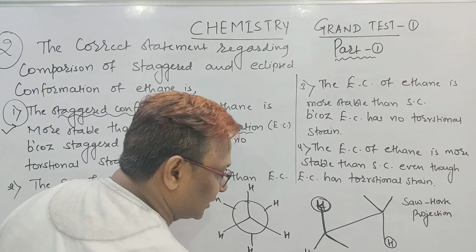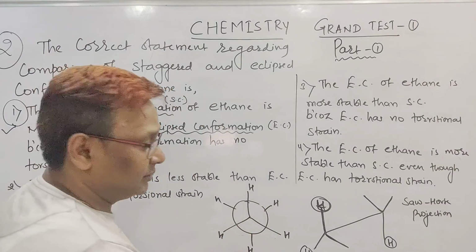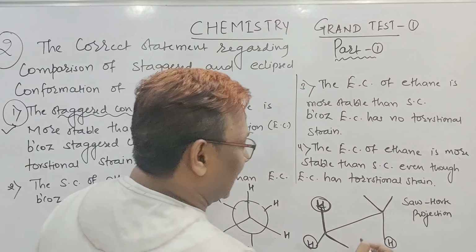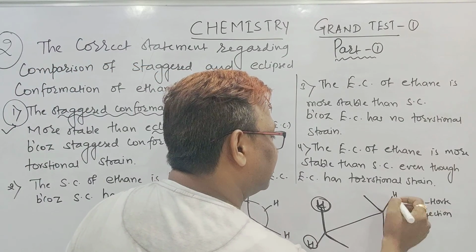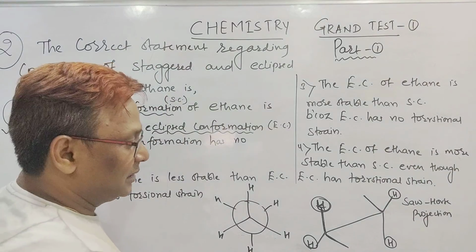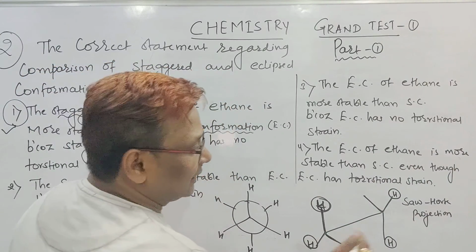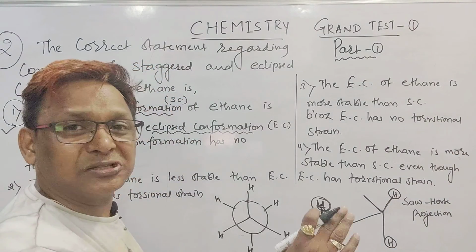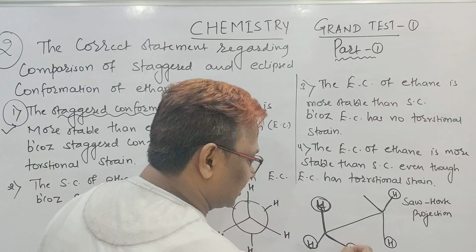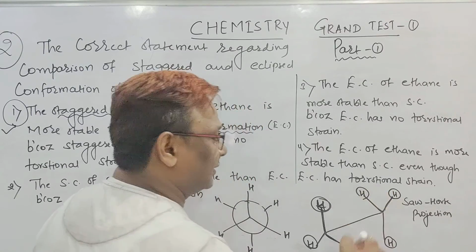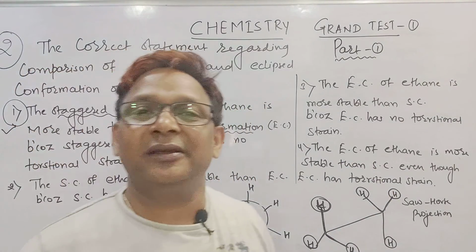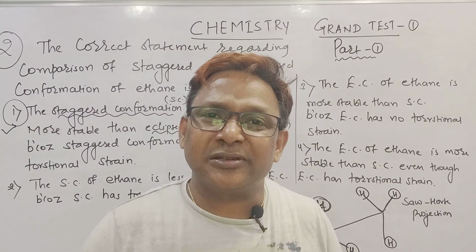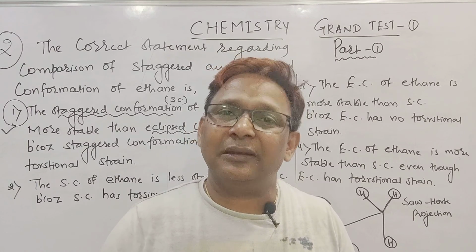Check beta, this hydrogen is at the backside of the board, and this is the hydrogen which is at the backside of the board. Sorry, this is the hydrogen backside and this is the hydrogen towards above the board. They are far away, no repulsion, no torsional strain. This is the hydrogen above the plane, this is the hydrogen below the plane. They are far away, no repulsion. So no repulsion means no torsional strain, more stability, less energy.